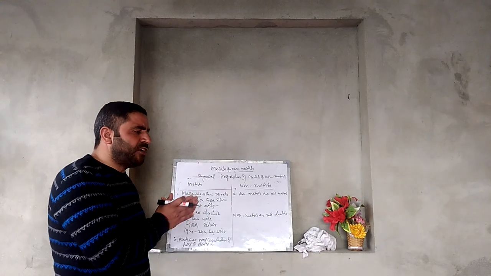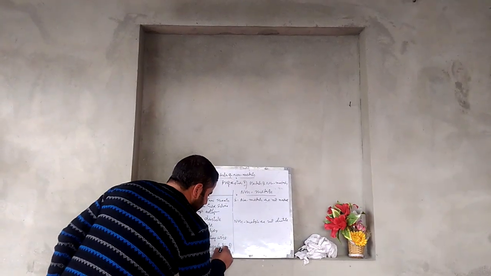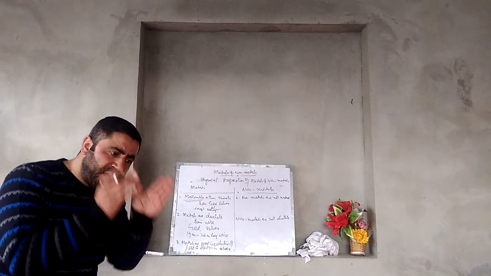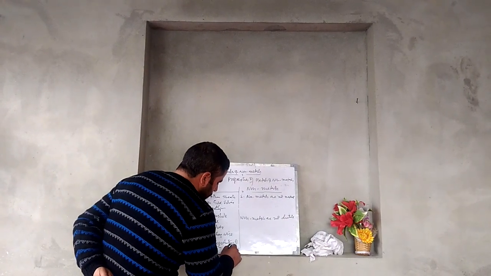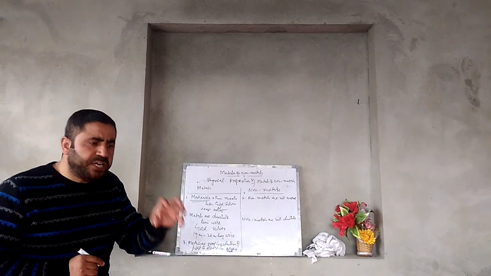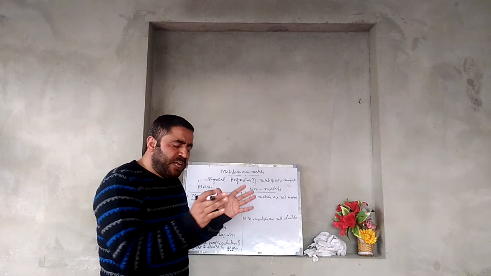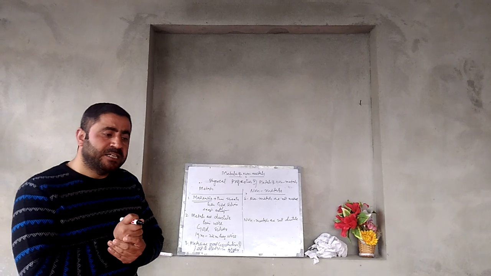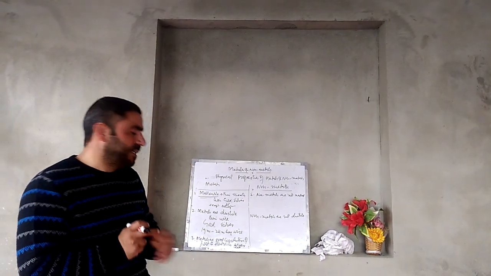The best conductor of heat and electricity among metals is silver. And the poorest conductor of heat among metals is lead. So dear students, these metals are good conductors of heat and electricity. It means that heat and electricity can pass through these metals. Among metals, the best conductor of heat is silver, and the poorest conductor of heat is lead.